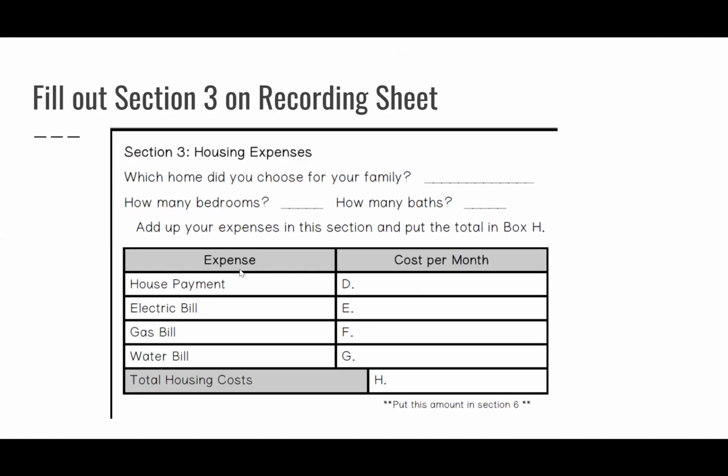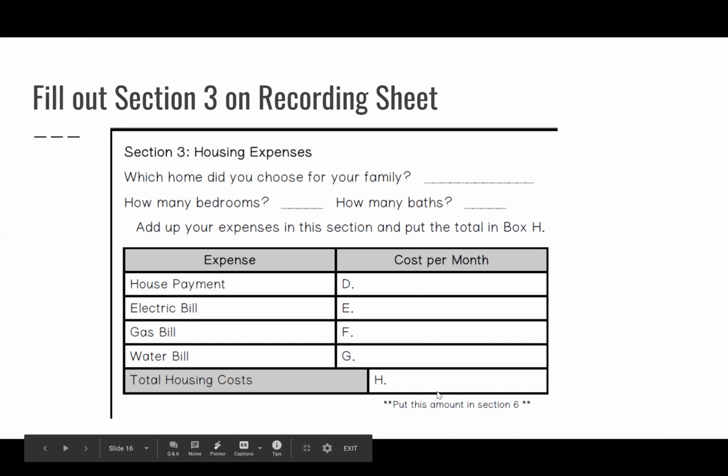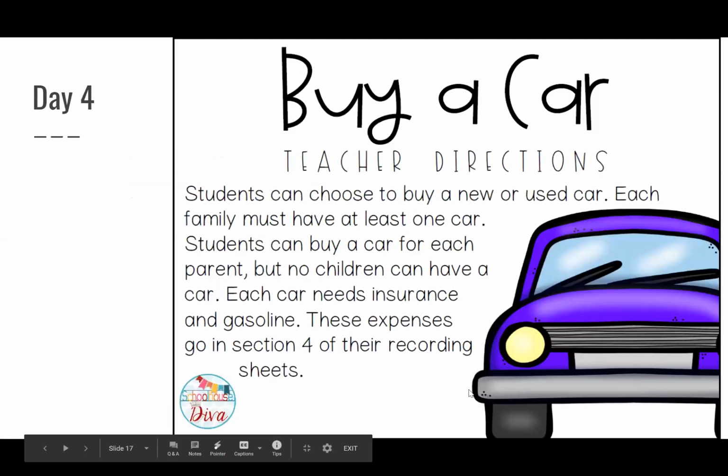Then you fill out this sheet right here. So which house did you choose? The cost per month, what was your electric bill cost per month, gas bill, the cost per month, water bill, and total housing costs, and that would be you add up all these here, and that would go in this H section. Okay, day 4, we're gonna buy a car.